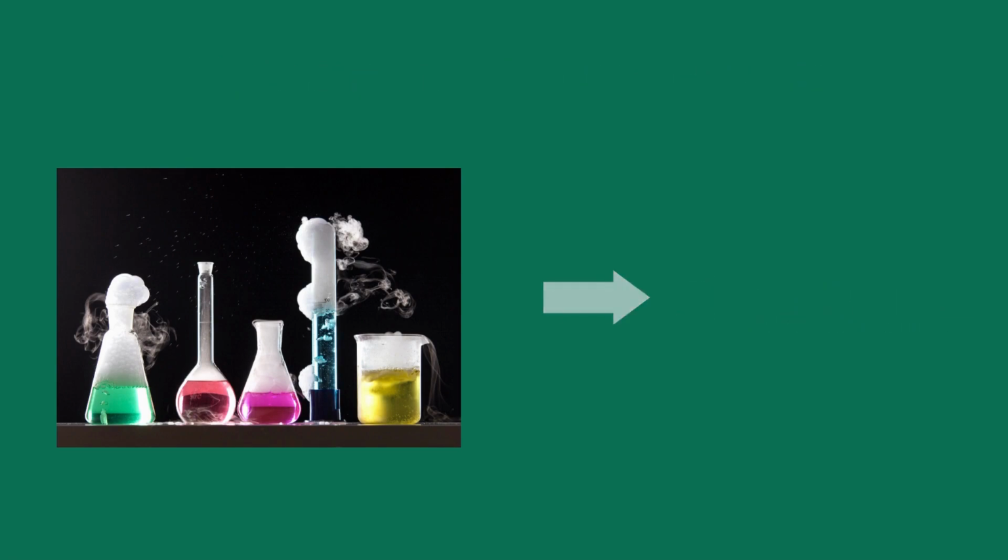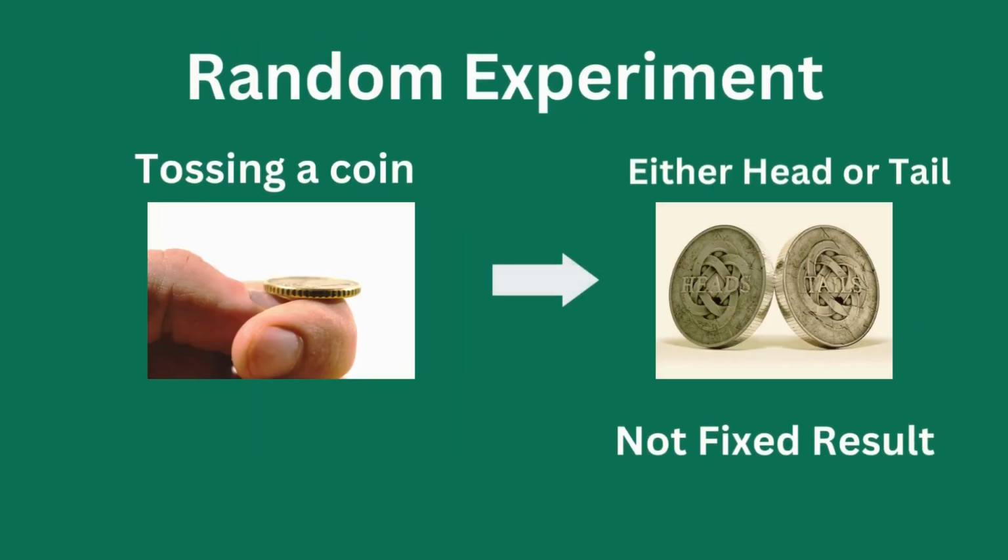Suppose we consider the experiment of tossing a coin, then we will get either head or tail. We are not sure whether in the first trial I will get head or tail, right? So we are not getting a fixed result here.